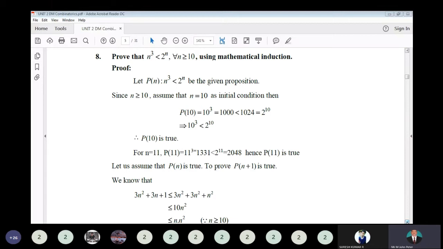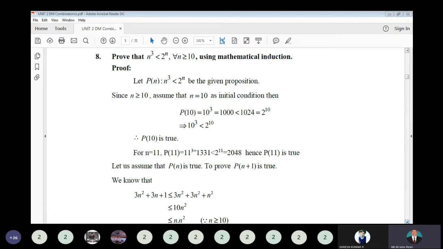So from the value 10, that is 10, 11, 12, for those values only the statement is true. Which statement? n^3 < 2^n is true. So that is for the first number, n = 10. Substitute in this given formulation. That is 10^3, which has the value 1000, and 2^10 as 1024. So it satisfies the condition. 1000 is less than 1024. So that implies 10^3 < 2^10 satisfies the condition.